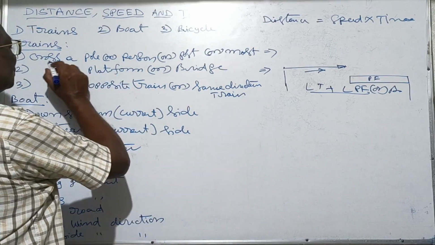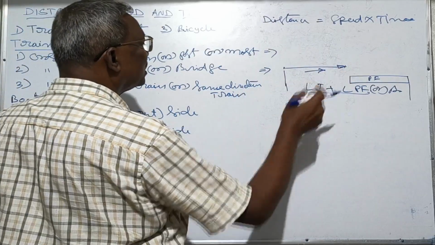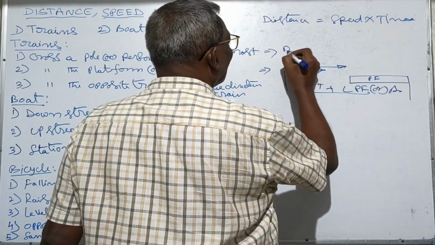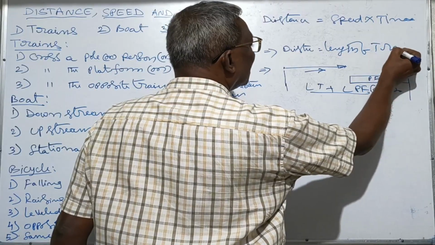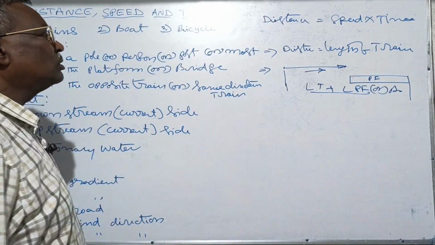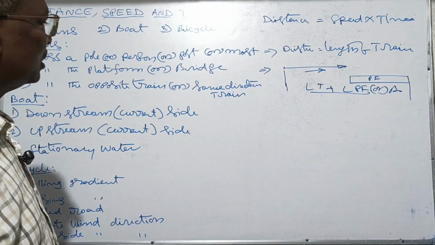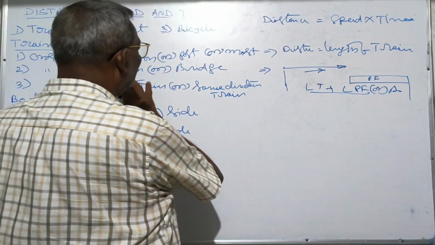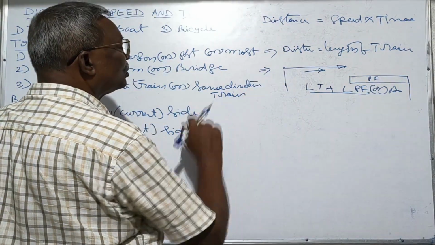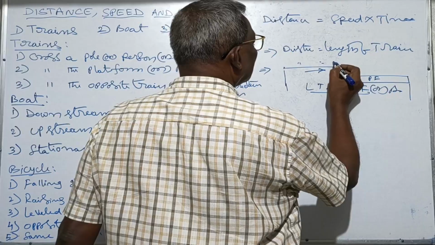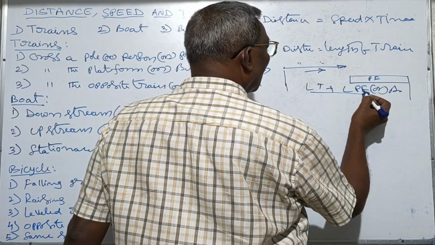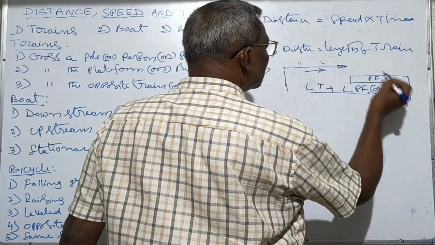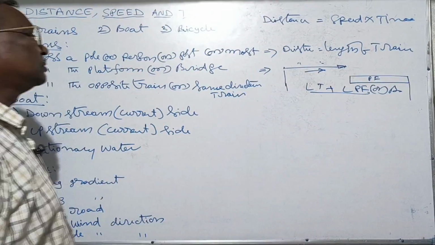But to cross a pole, distance is equal to length of the train only.